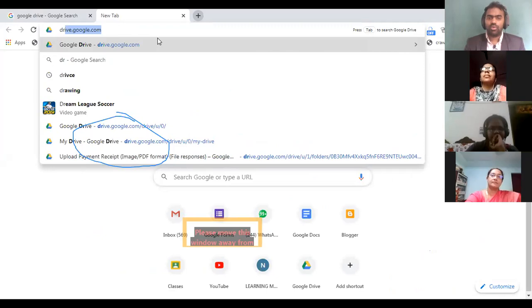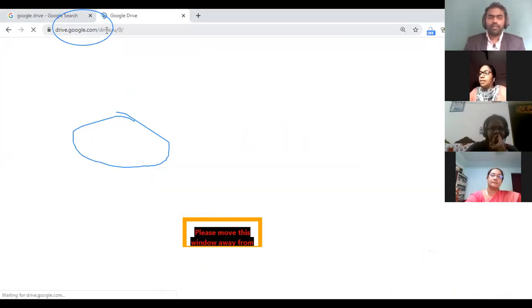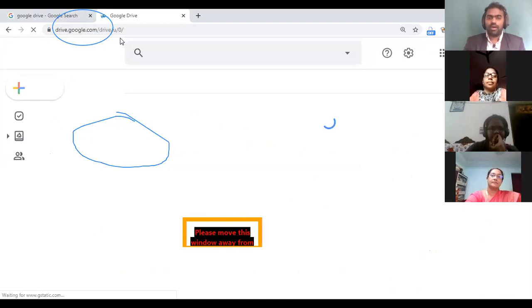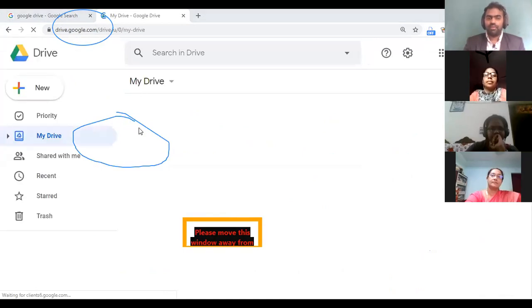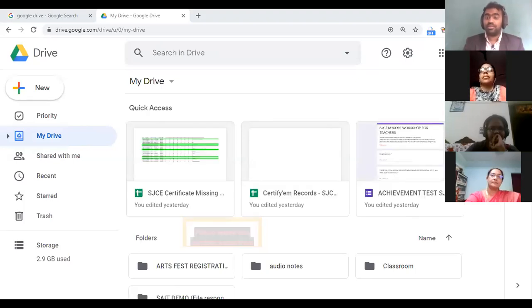Drive.google.com is the URL you need to enter if you want to go there directly without searching in the search engine. When you are taken to Google Drive, you will have a dashboard like this, where you can see many files, even if you had not used it deliberately earlier.